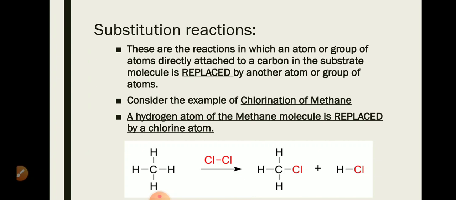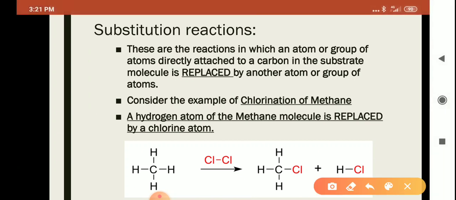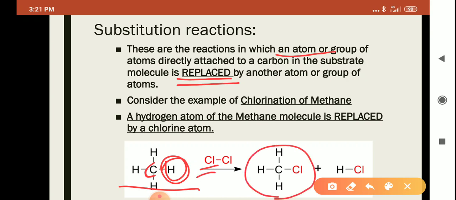Substitution reactions are the reactions in which an atom or group of atoms is replaced by another atom or group of atoms. Now consider the example of chlorination of methane. You can see in the picture this is a methane molecule. A hydrogen atom which is attached directly to the carbon is replaced by a chlorine atom, giving you a molecule of methyl chloride, and this hydrogen which is removed reacts with this chlorine to form HCl. So this reaction is a type of substitution reaction.